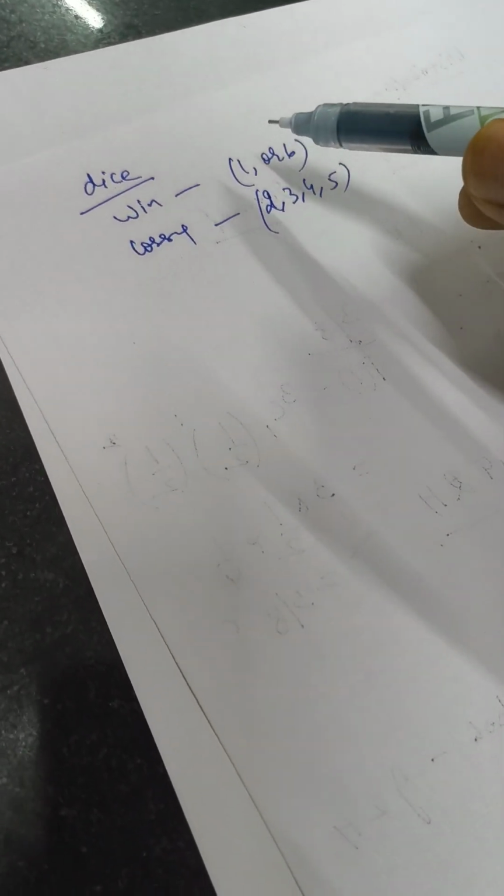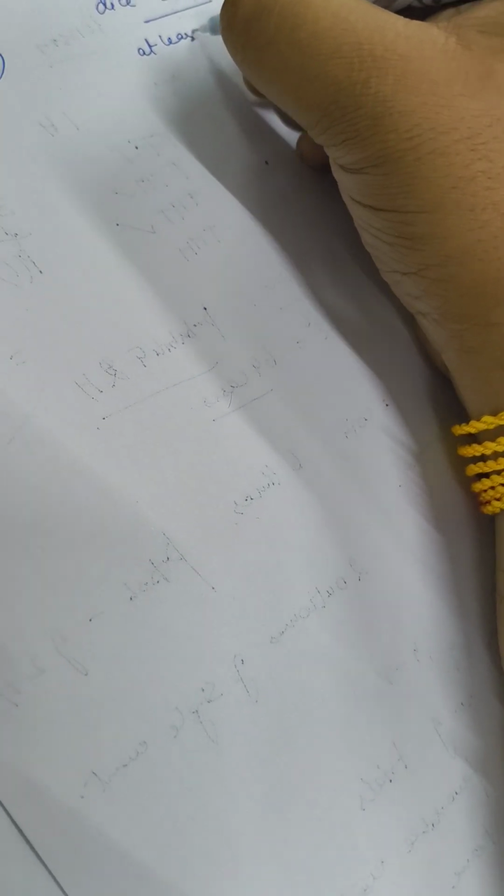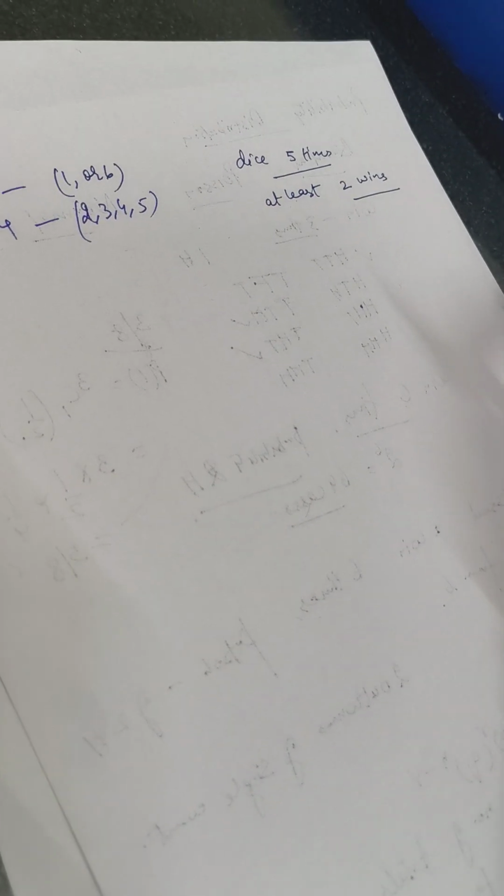Now I have tossed the dice 5 times. I want the probability that out of 5 times I have at least 2 wins. I want to find the probability of at least 2 wins from the 5 throws of a dice. So that is another example we can take.